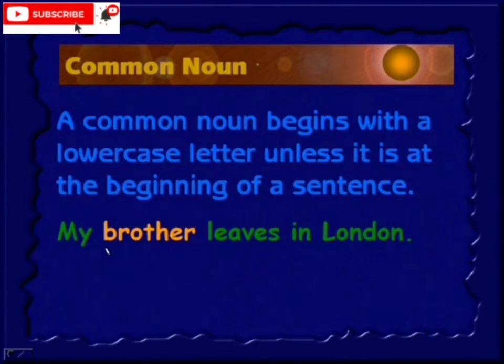Here you can see brother is a person, so it's a common noun, whereas London is not a common noun. It's an individual place name. If it is a general place name, then it is a common noun. But this one is exactly one particular location, that is London. Therefore, it is not a common noun. This comes under proper noun.